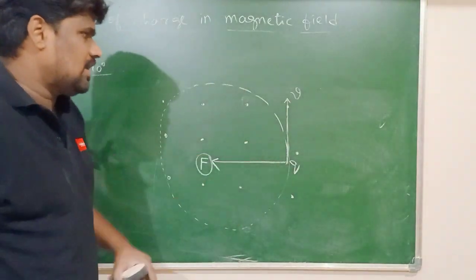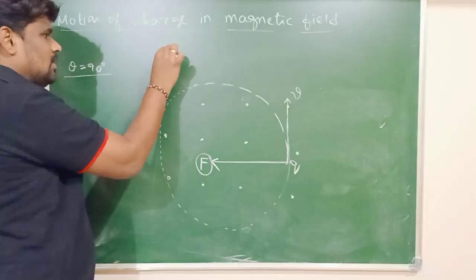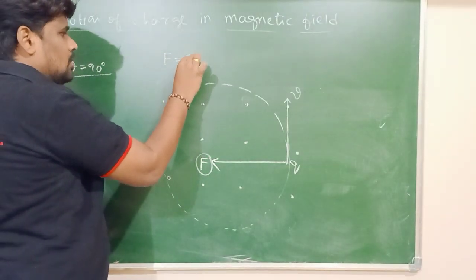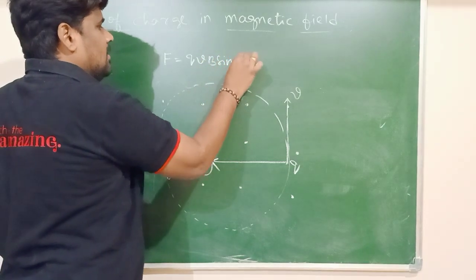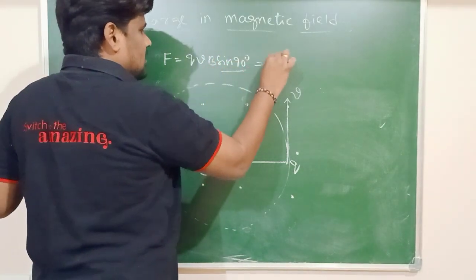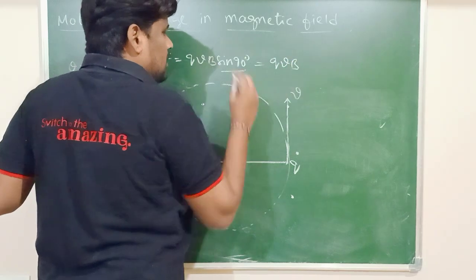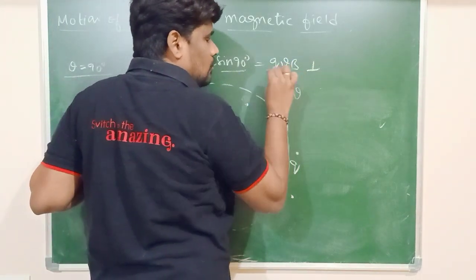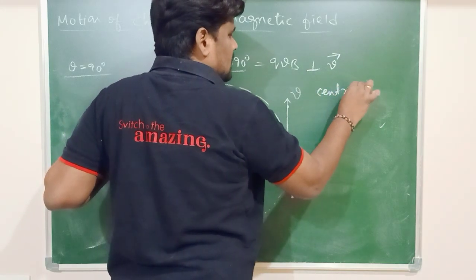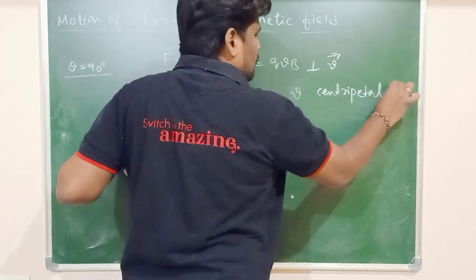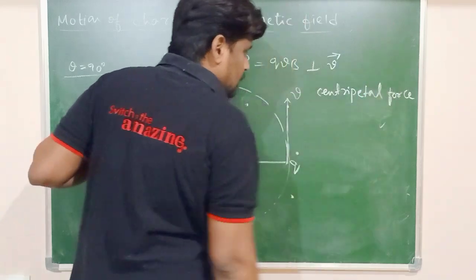This charged particle experiences a maximum force. How much is the force here? QVB sin theta, sin 90 degree. The force acting is QVB, and this force is perpendicular to what? The direction of the velocity. Hence the force, which force? The magnetic force acts like a centripetal force.